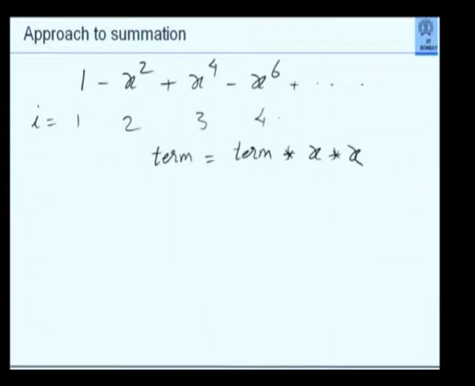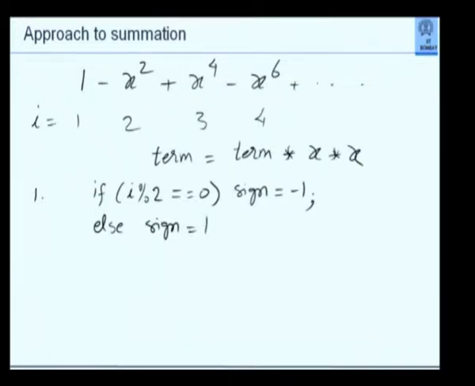So many people have done something like this, which is perfectly fine because when they add the sum, they multiply it by sign. Of course, the sign itself must be defined as integer and so on. So this is one way.